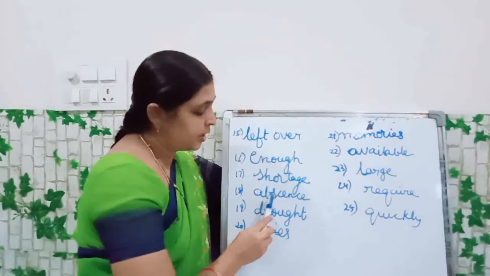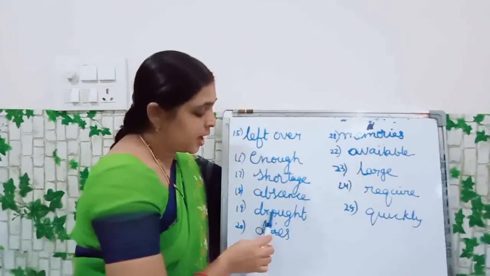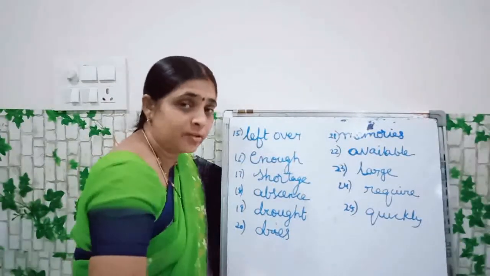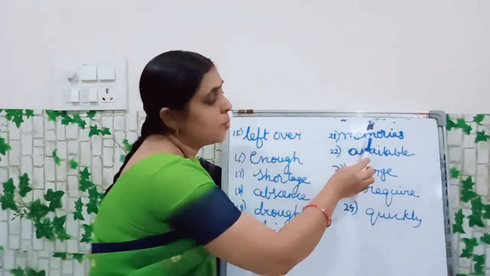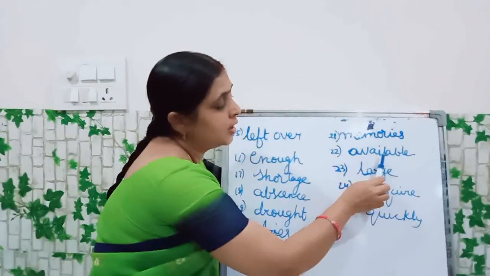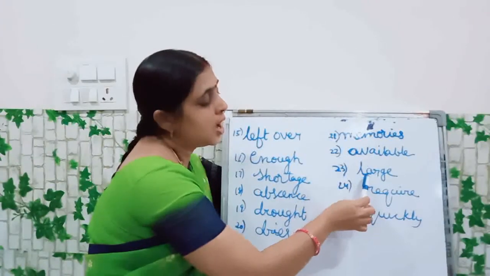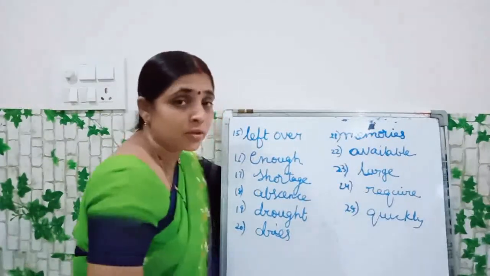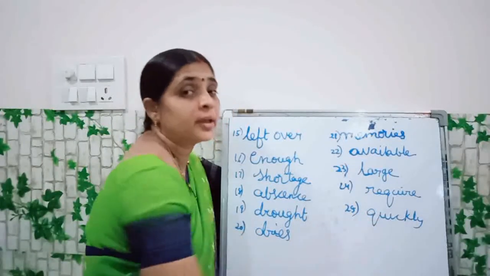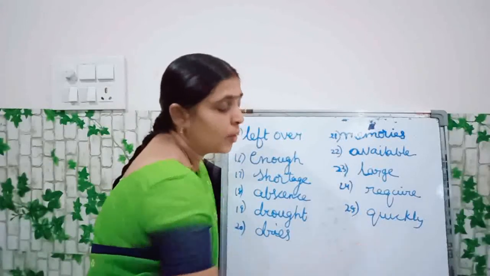Absence, A-B-S-C-E-N-C-E, absence. Drought, D-R-O-U-G-H-T, drought. Next, dries, D-R-I-E-S, dries. Next, M-E-M-O-R-I-E-S, memories. Next, A-V-A-I-L-A-B-L-E, available. Next, large, L-A-R-G-E, large. Next, require, R-E-Q-U-I-R-E, require. Next, quickly, Q-U-I-C-K-L-Y, quickly.